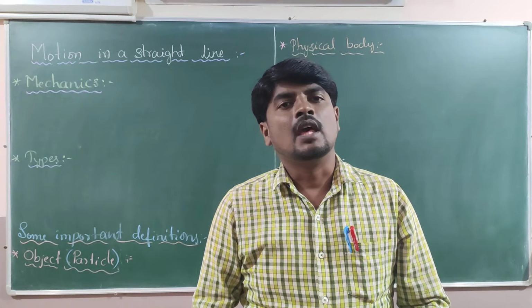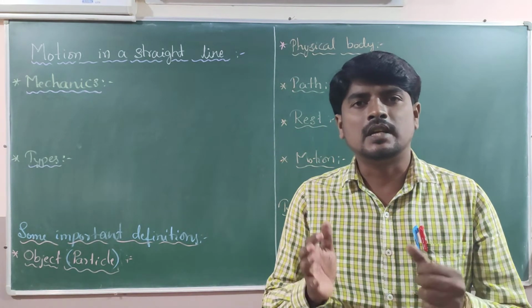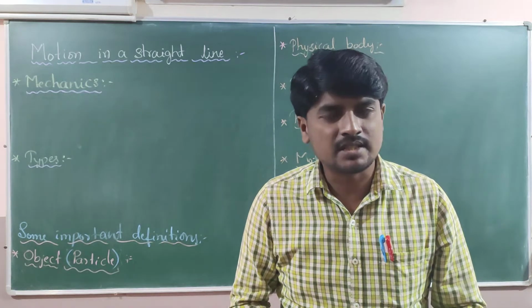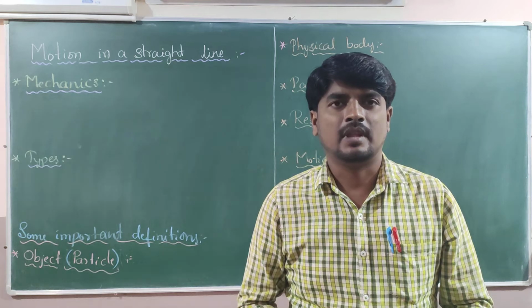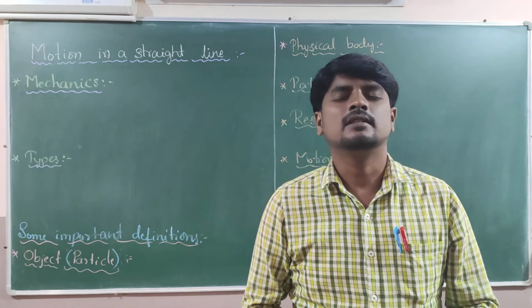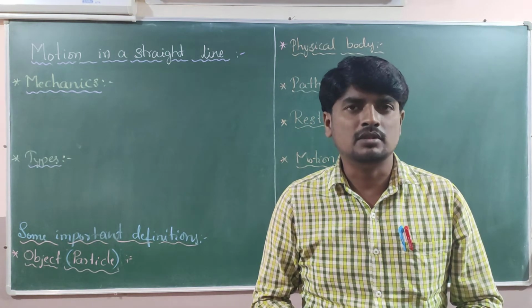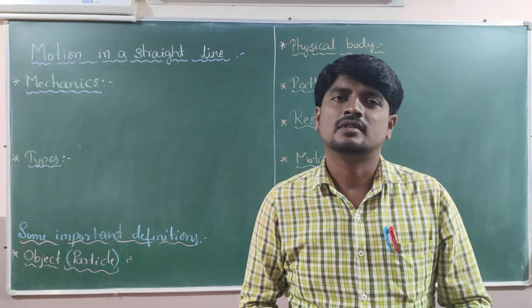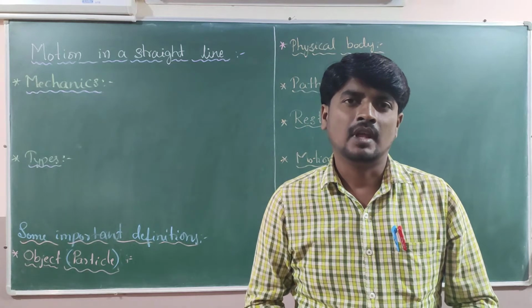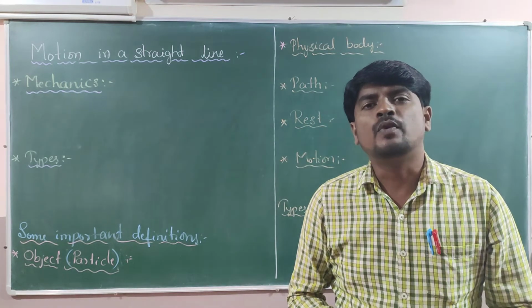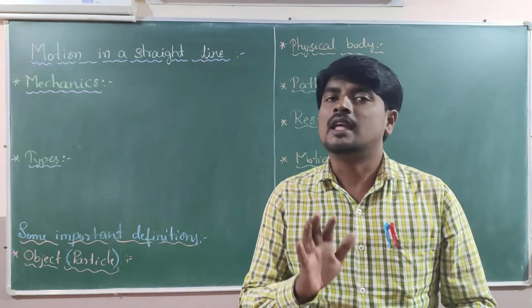First, if we observe certain bodies or objects or particles, they are at rest. Example, a tree with respect to its position, a house with respect to its position, they are at rest. Similarly, if we observe some other objects, they are not at rest.